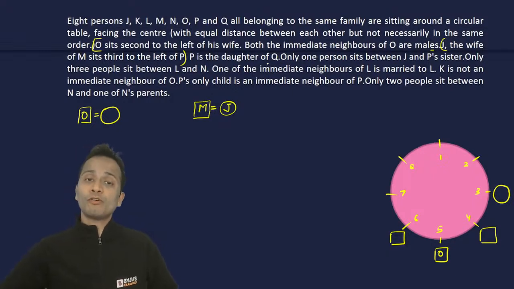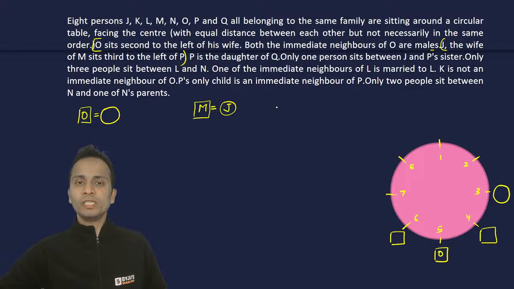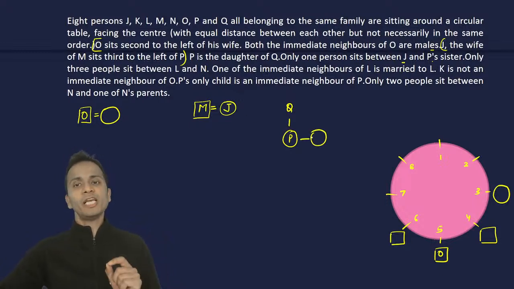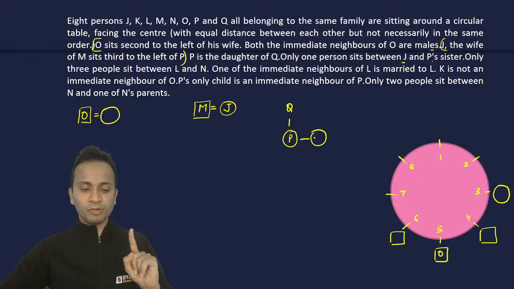Now P is the daughter of Q. I don't know where Q is, so P is the daughter of Q. P is female. Only one person sits between J and P's sister. P की एक sister भी है. Okay, so J और P की sister के बीच में सिर्फ एक person बैठेगा.